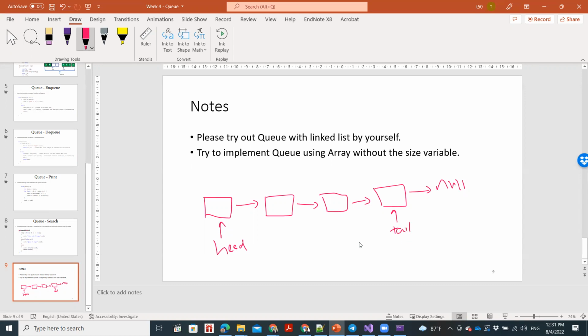Clear? Okay. So within queue there are two operations, right? NQ and DQ. Basically you can consider this as the front and this as the rear. If you remember, in stack I used this side as the top, right? So similarly you can use this as the front, and this as the rear.